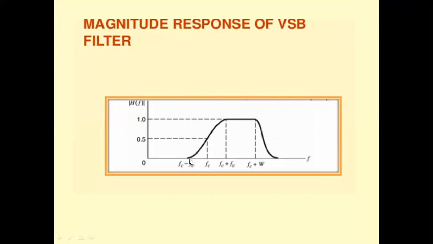We are providing a certain gap here, FC minus FV, and hence the VSB filter has a gradual cutoff from FC minus FV to FC plus W. So these frequency components would be passed by the VSB filter. The design of this filter is much easier than the design of the SSB filters.